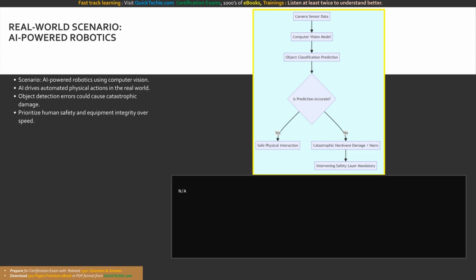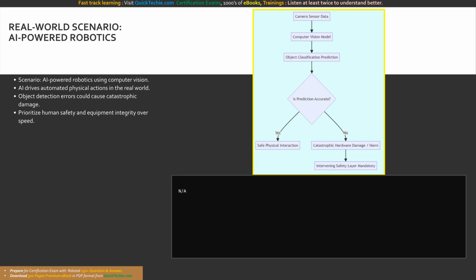If the computer vision model misidentifies a human worker as a piece of cargo, or miscalculates the structural integrity of a delicate component, the robot could cause severe injury or catastrophic equipment damage. Because the object detection models powering the robot's vision are probabilistic, we know they will eventually make an incorrect classification. The application architecture must assume that these classification errors will occur.